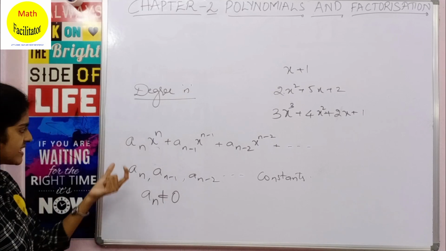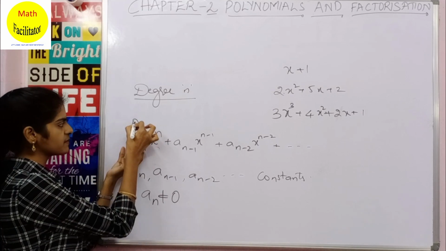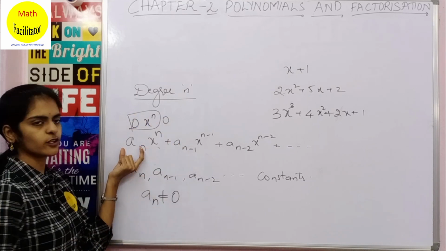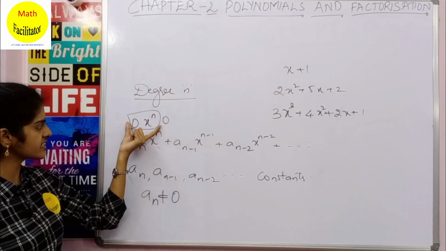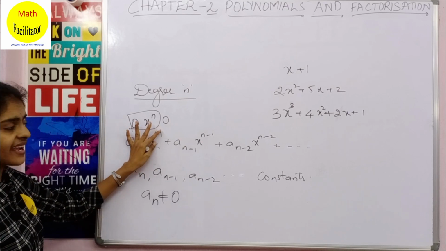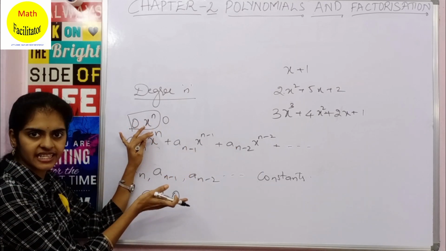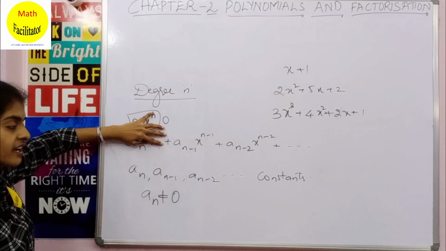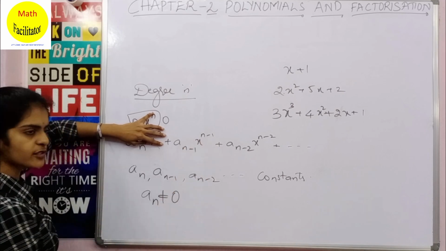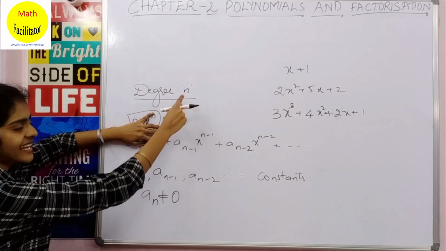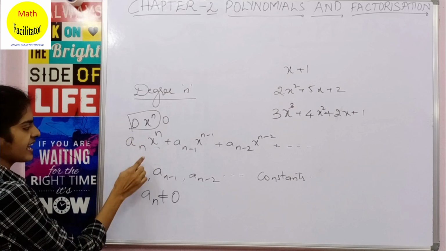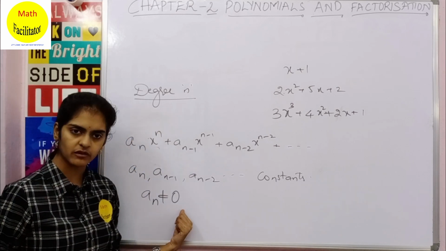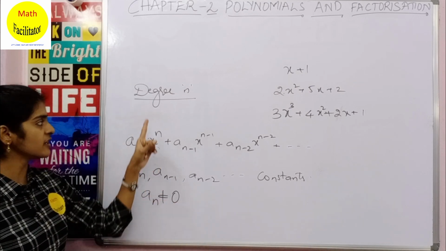Why? If this an is 0, what happens? It becomes 0 into x power n, so this whole term becomes 0. Yes, 0 into anything is 0. So this polynomial reduces to which degree? It reduces to degree n minus 1. There is no x power n here, so the highest degree is n minus 1. But we need a polynomial of degree n. That is the reason an should not be equal to 0. Clear? So the condition is an not equal to 0, and this is called a polynomial of degree n, the generalized form.